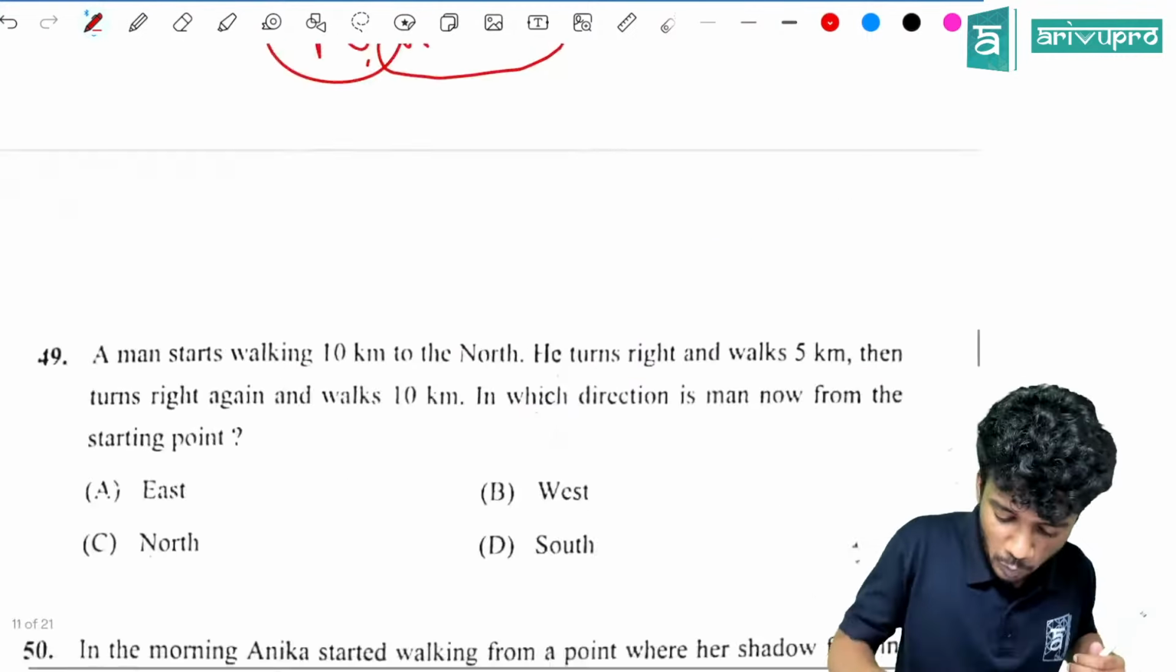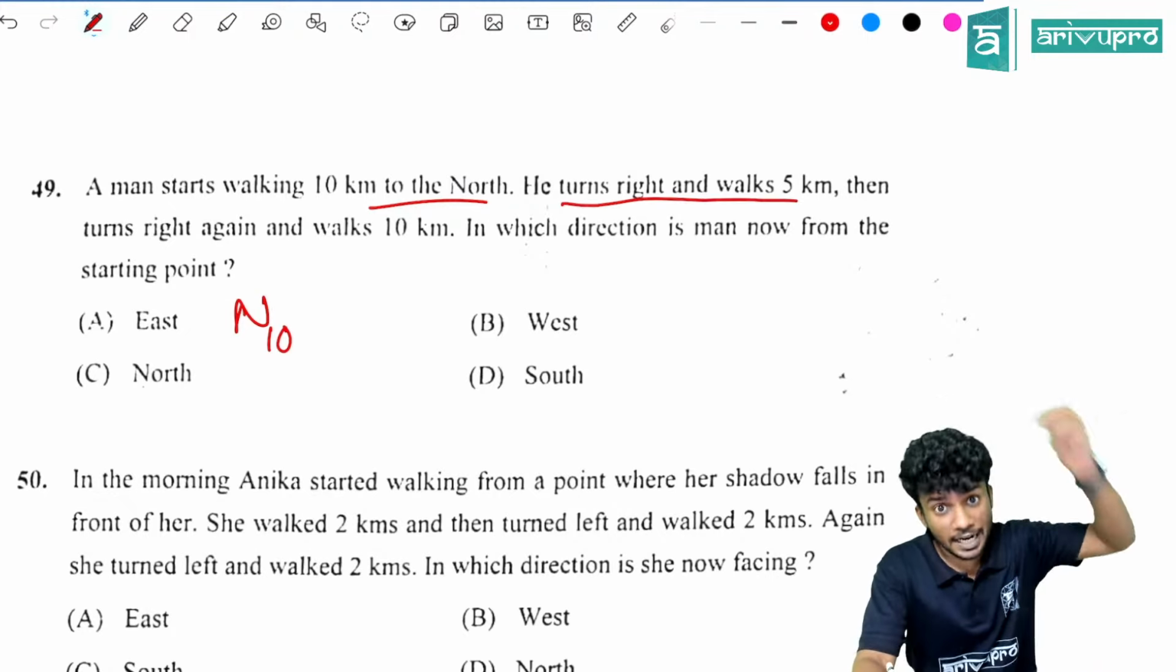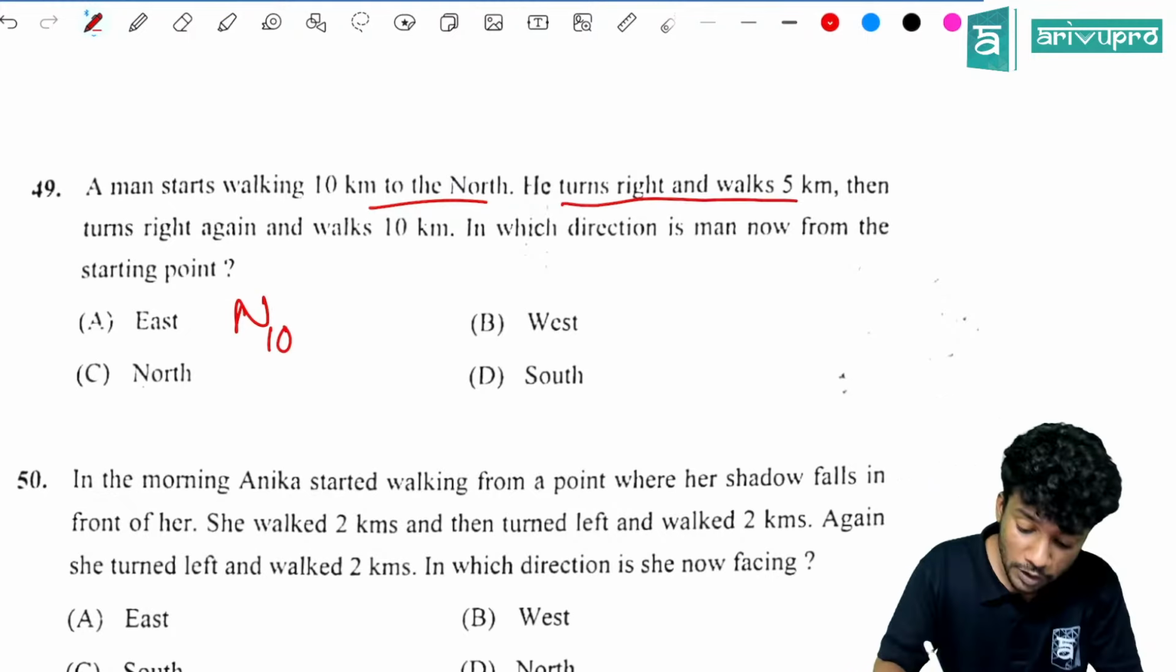Another symbol trick based question. A man starts walking 10 kilometers to the north. That means 10 north. He turns right and walks 5 kilometers. Right of north is what? East. Then he turns right again and walks 10 kilometers. Right of east is what? South. 10 kilometers. In which direction is the man facing now from the starting point? North and south will get cancelled out. So east direction from the starting point.